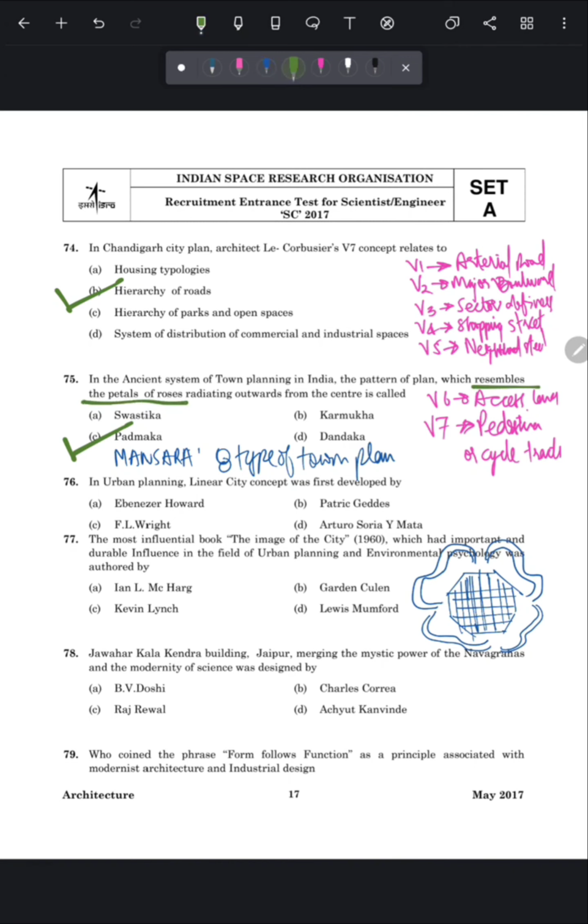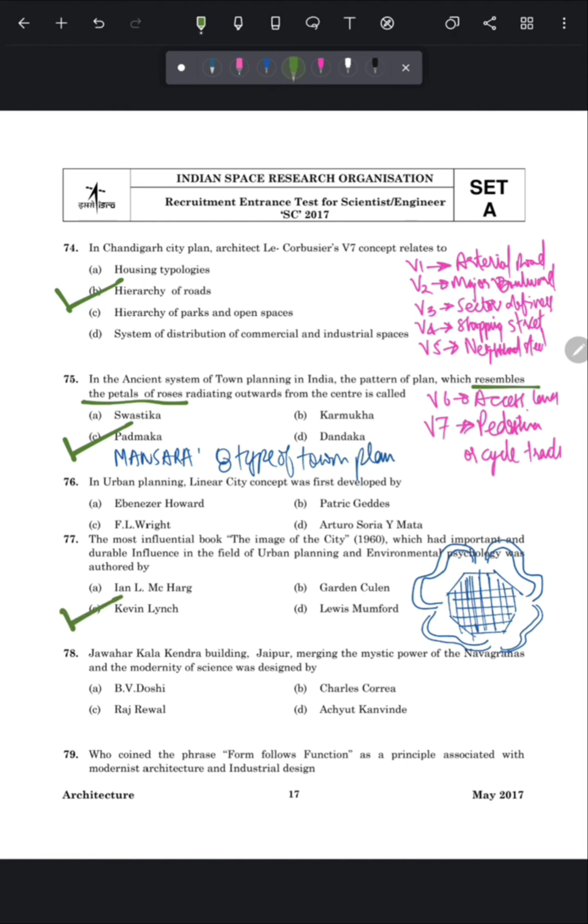Question number 77. The most influential book, The Image of the City, 1960, which had important and durable influence in the field of urban planning and environmental psychology, was authored by? So this book was written by Kevin Lynch.